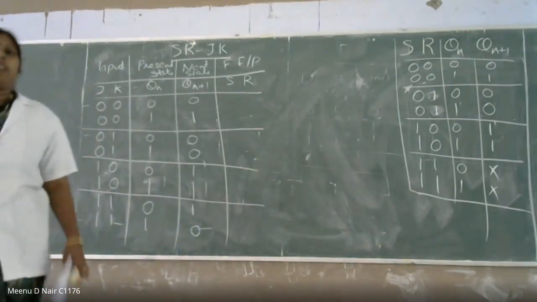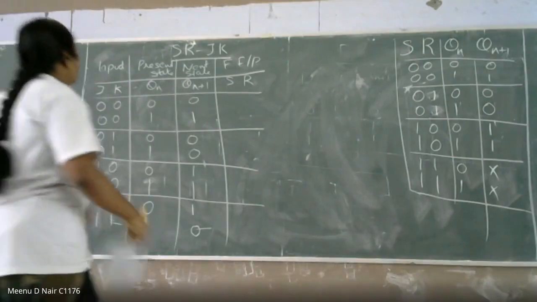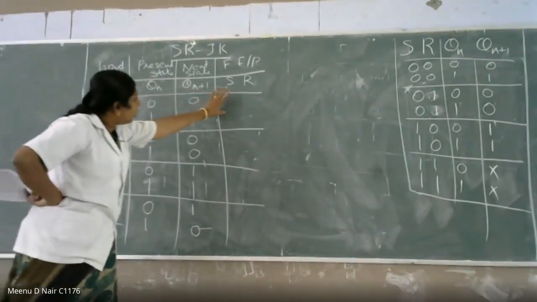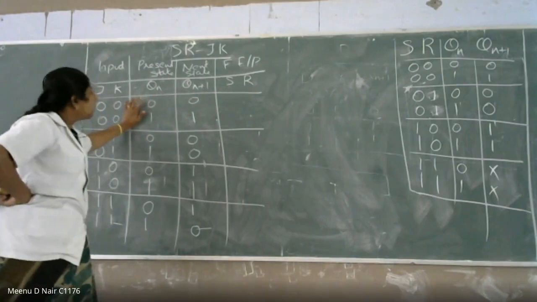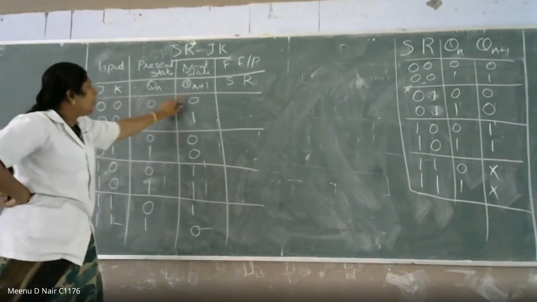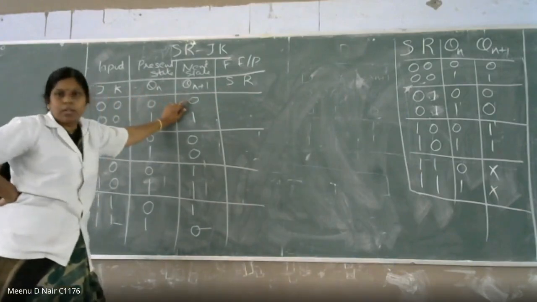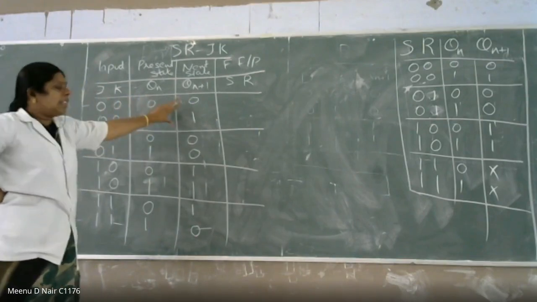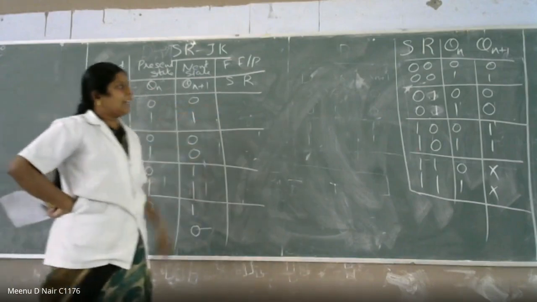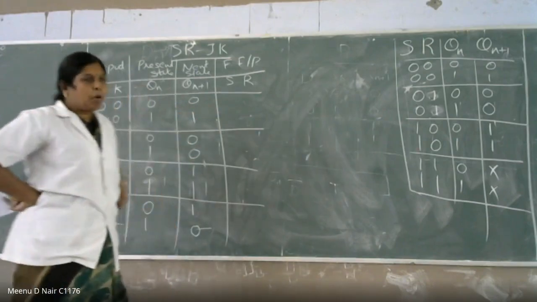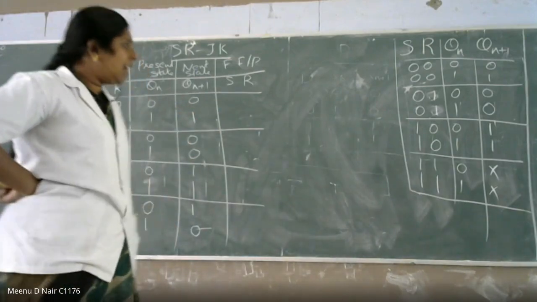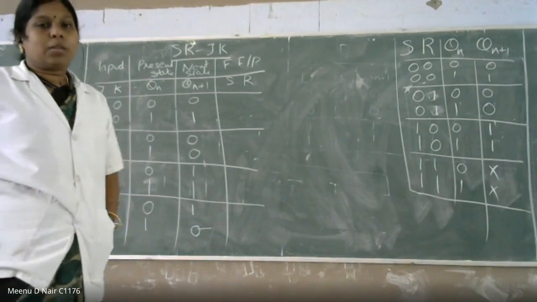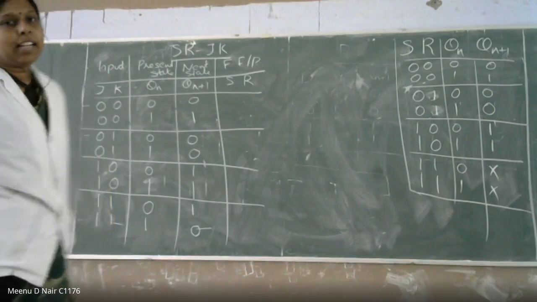Now, what is your job? You have to find out whenever you are getting Qn is equal to 0 and Qn+1 is equal to 0. Your present state is 0, next state is 0 in the SR condition. So what are the possible combinations for getting Qn is equal to 0 and Qn+1 is equal to 0 in the SR truth table?